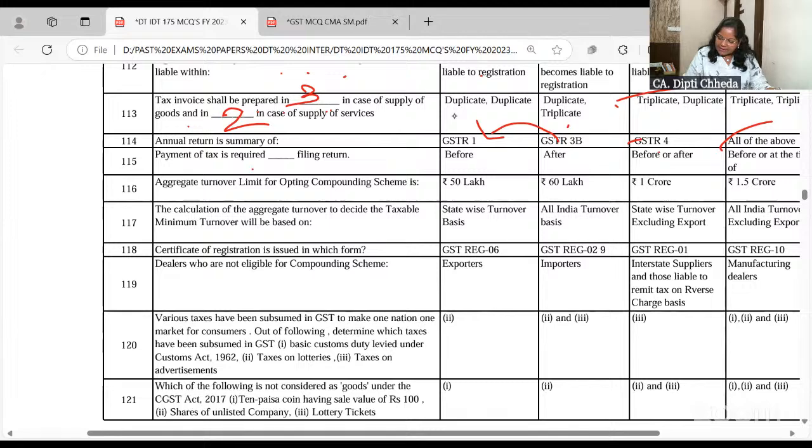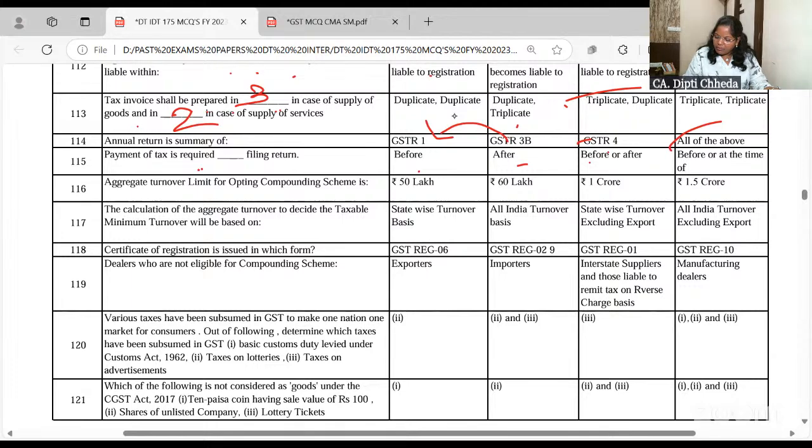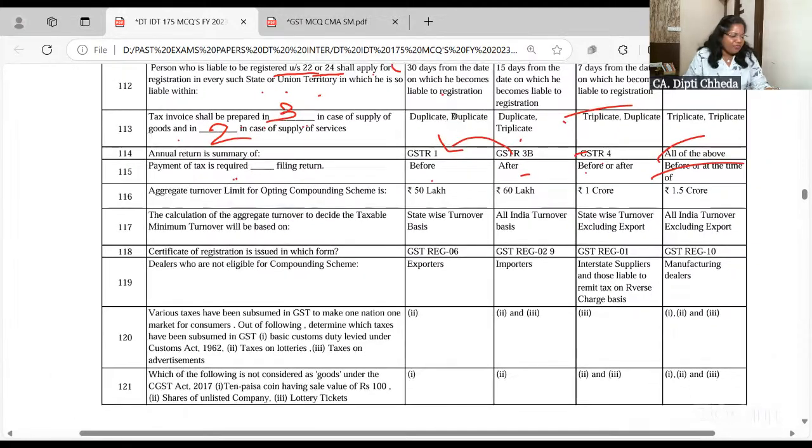Payment of tax is required before filing the return, or at the time of filing the return. Either pay it before, or at the time of filing the return. Very clearly.